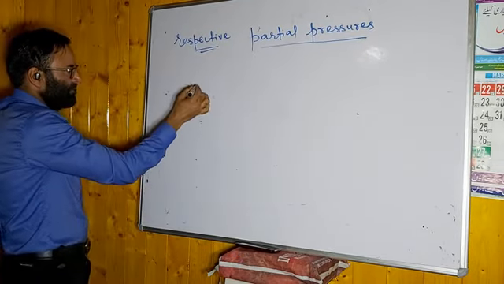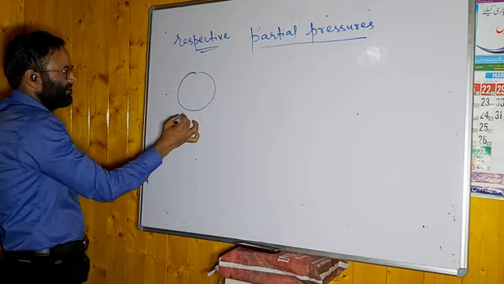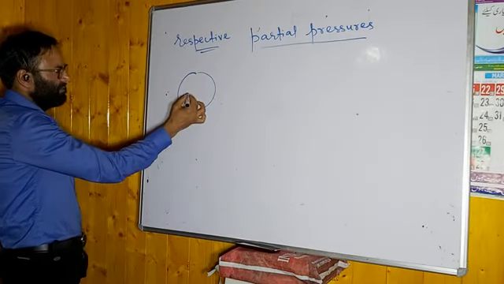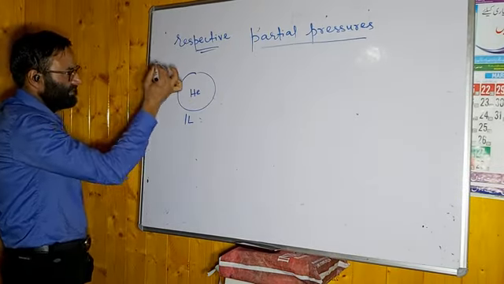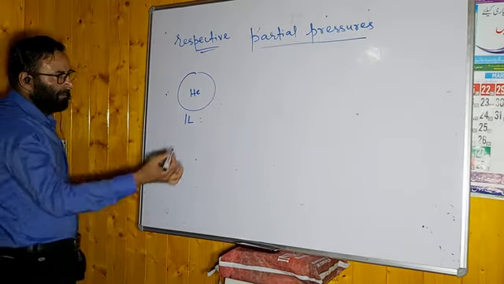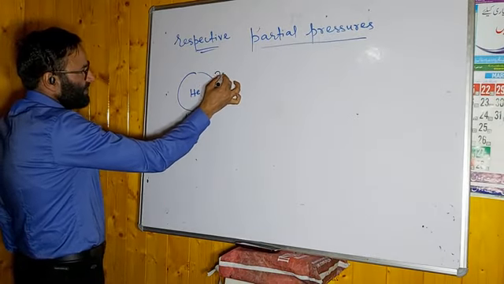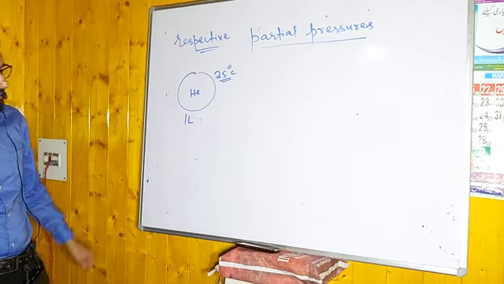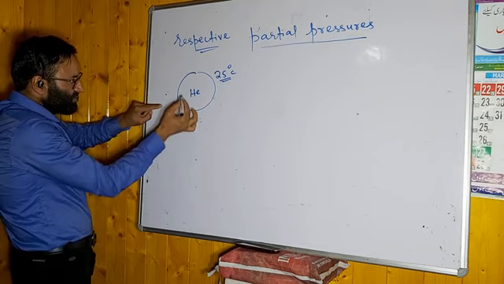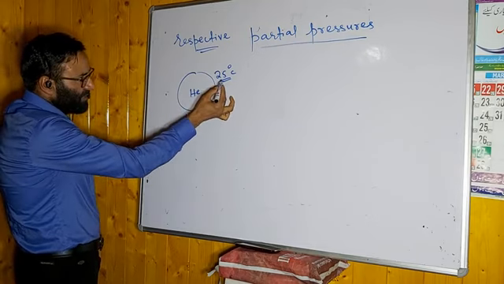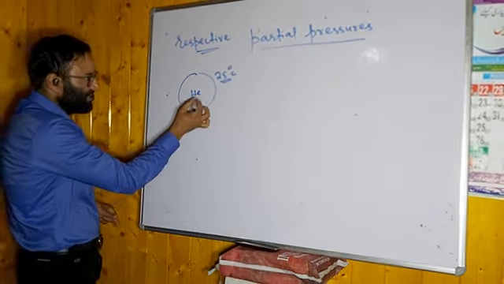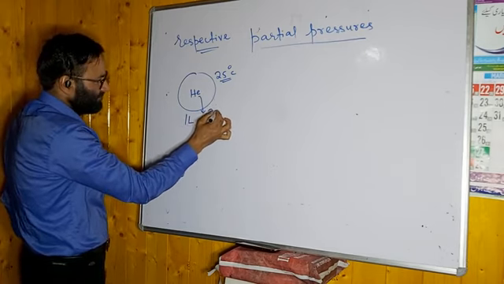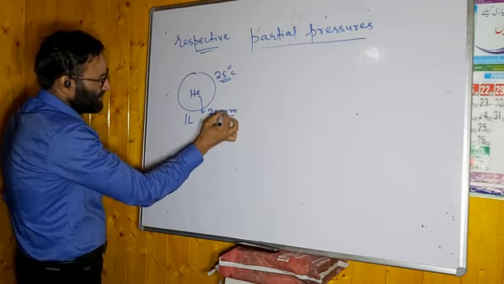For example, if you have 1 liter of volume, 1 liter of gas, let us say 1 liter of helium gas. And let us say temperature is 25 degrees Celsius. Room temperature, I will take room temperature. Let us say when volume is 1 liter and temperature is 25 degrees Celsius, this helium will exert pressure, let us say 20 mm. It is the unit of pressure.